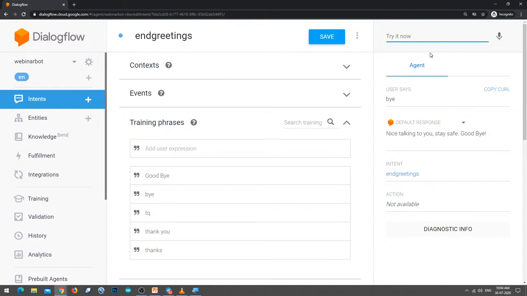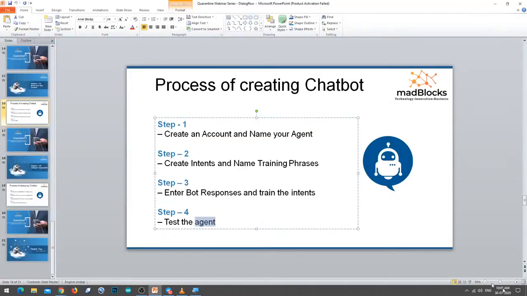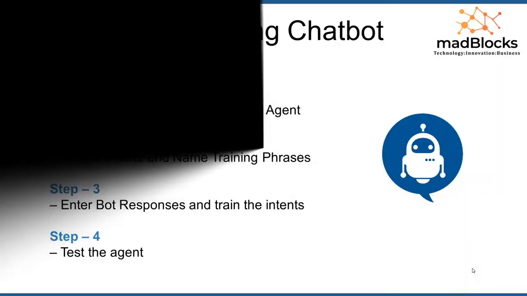Now we have built this chatbot in the Dialogflow API, but we have to deploy it, then only users can use it, right? This is for developer purposes. We cannot give this URL and email ID and password to everyone, right? So we have to deploy this chatbot, which is more important. That is the next session, where we will talk about it.